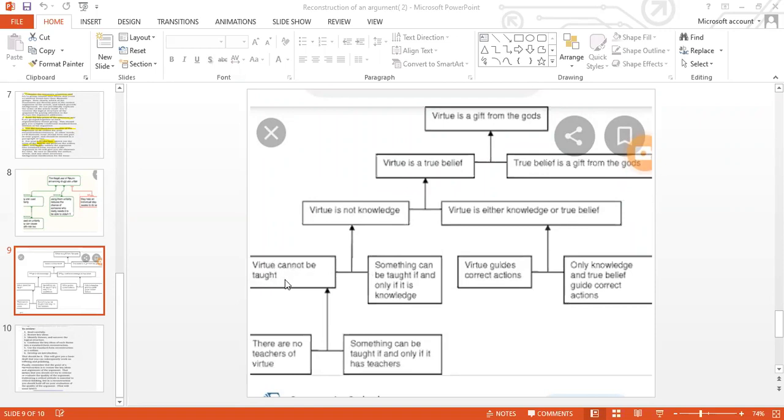Virtue can't be taught. The reason: it's not knowledge, so it can't be taught. Something can be taught only if it is knowledge. That is another argument we framed out. On the other hand, we further reconstruct that virtue guides correct actions. Whether it is knowledge or belief, anyhow, it corrects the actions.